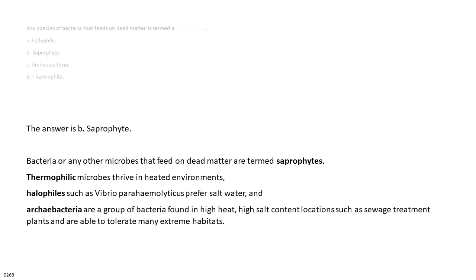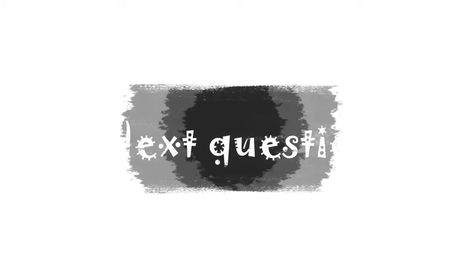The answer is B. Saprophyte. Bacteria or any other microbes that feed on dead matter are termed saprophytes. Thermophilic microbes thrive in heated environments. Halophiles such as Vibrio parahaemolyticus prefer salt water, and archaebacteria are a group of bacteria found in high heat, high salt content locations such as sewage treatment plants and are able to tolerate many extreme habitats.